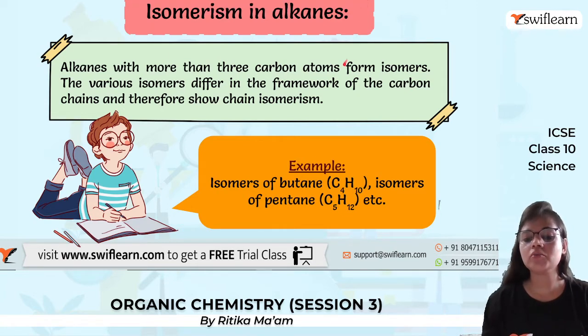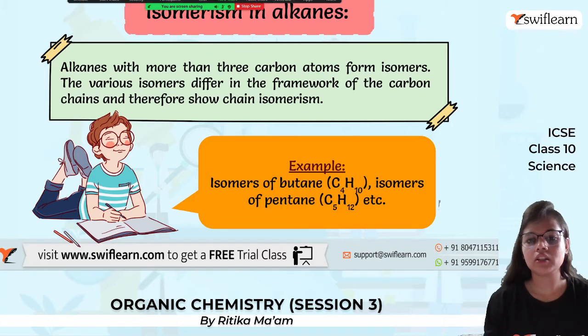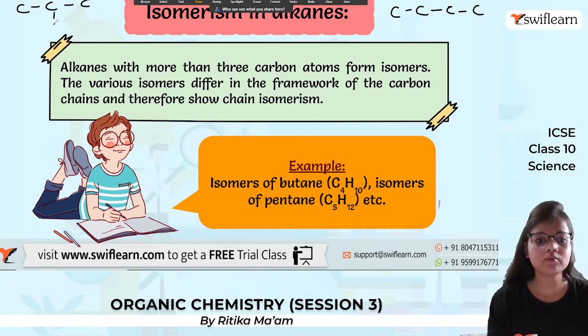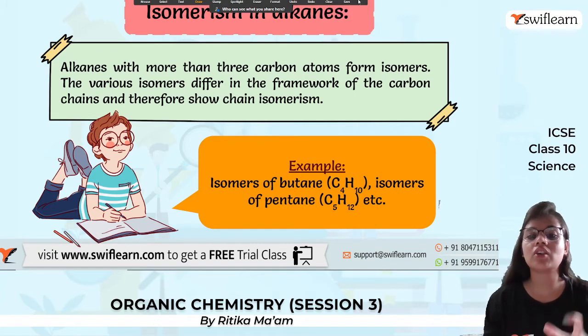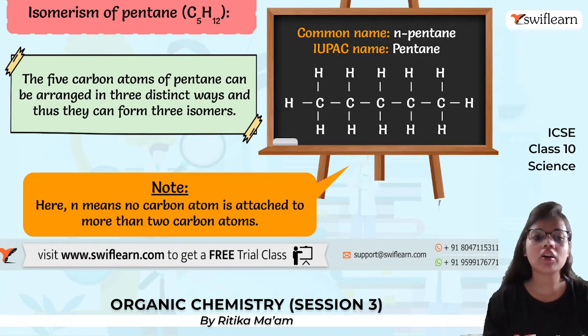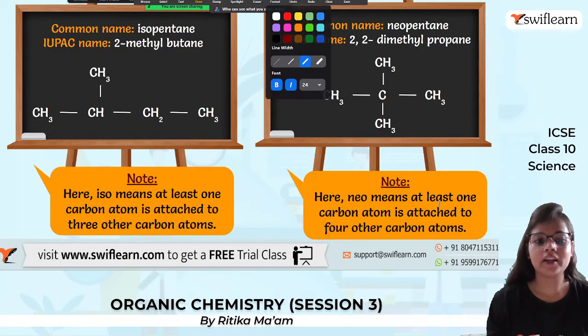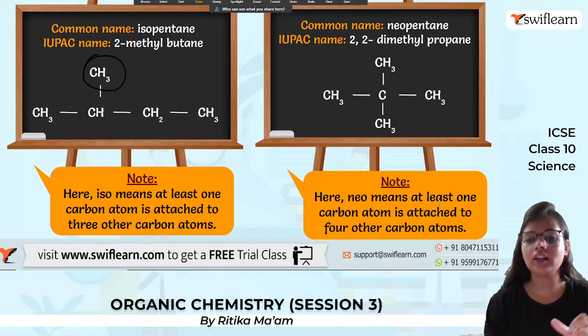Now talking about the isomers of butane, that is C4H10. One isomer is this one, and the other isomer can be this one. So the formula remains the same in both cases, but because of the structure their properties change. Next, talking about pentane. Pentane has 5 carbon atoms. First, it can be arranged in a straight chain. Next, isopentane. Isopentane means 1 carbon atom is attached to the other one.